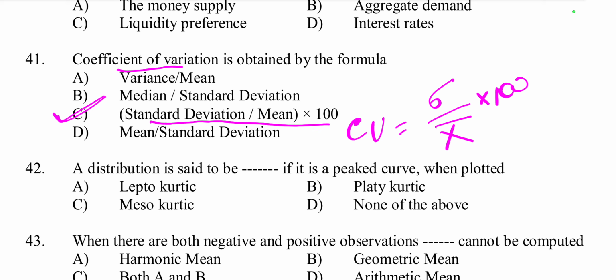This formula helps to compare the degree of variation from one data series to another, even if the means are drastically different. So CV is equal to standard deviation by mean into 100. Option C is the right answer.